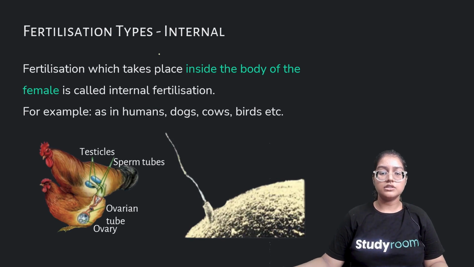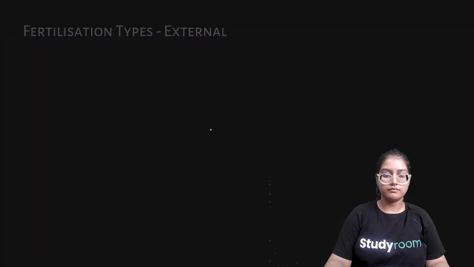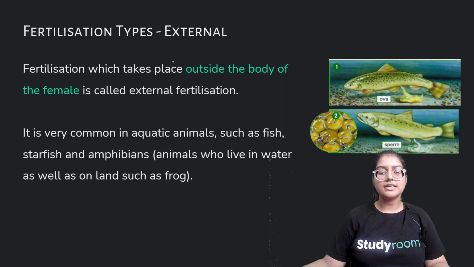Now fertilization types. Internal fertilization takes place inside the body of the female. For example, humans, dogs, cows, birds, etc., and even hen. External fertilization is where fertilization takes place outside the body of the female.